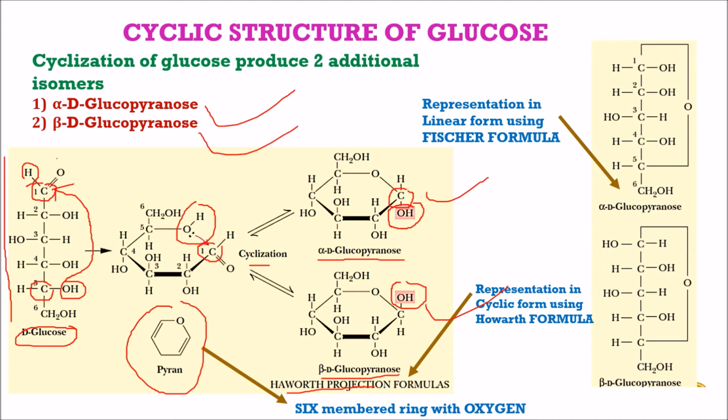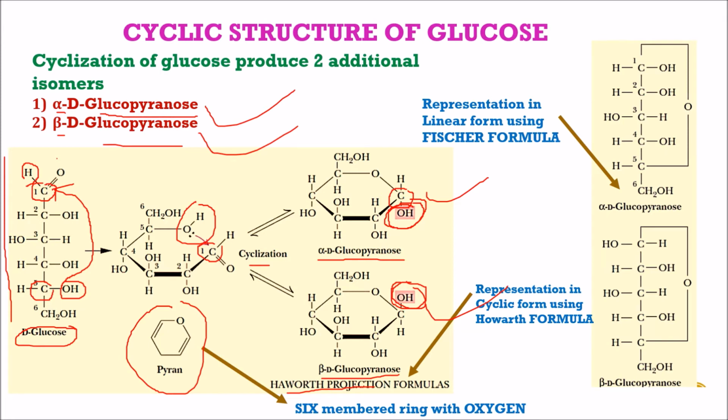Glucose after cyclization forms a pyran ring structure, that is why it is known as glucopyranose, and in the alpha form the OH group is at the lower side and in the beta form the OH group is at the upper side. So this is the Haworth projection and cyclic structure of D-glucose or D-glucopyranose.